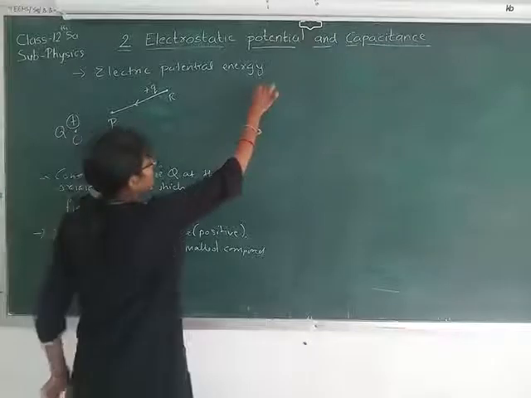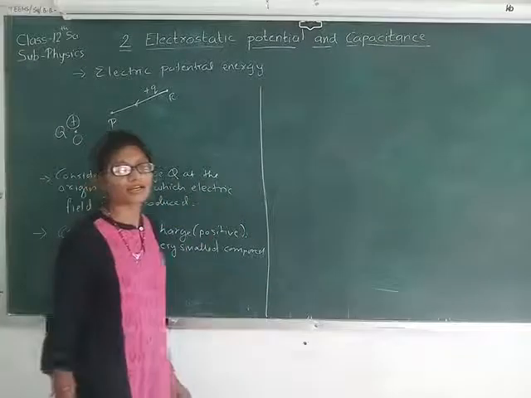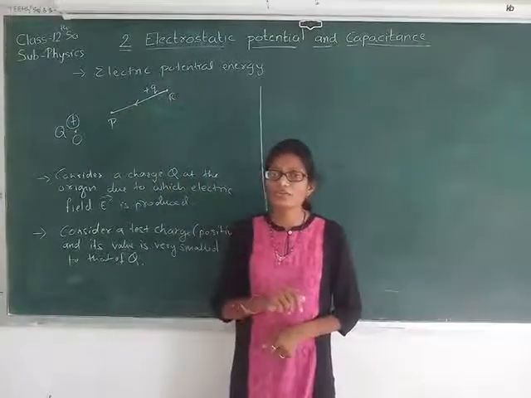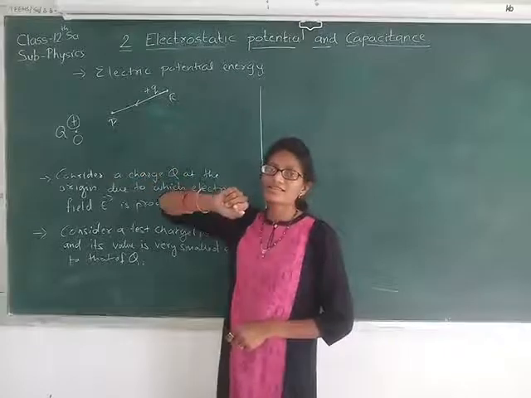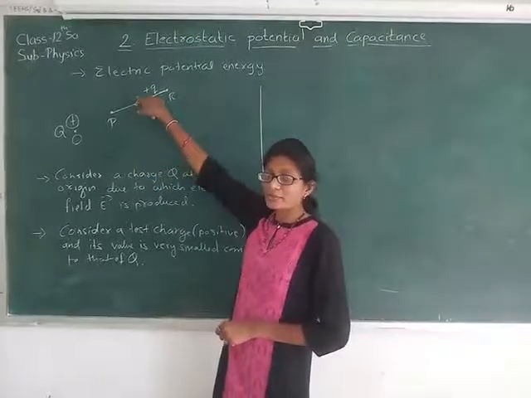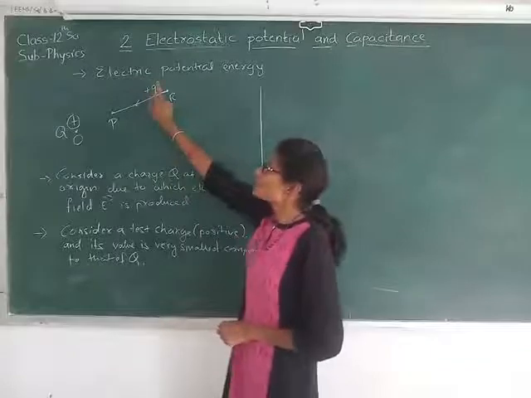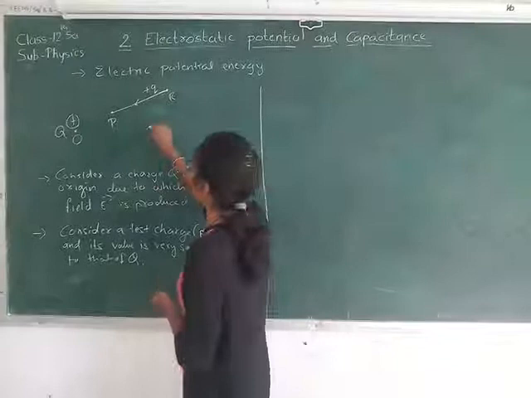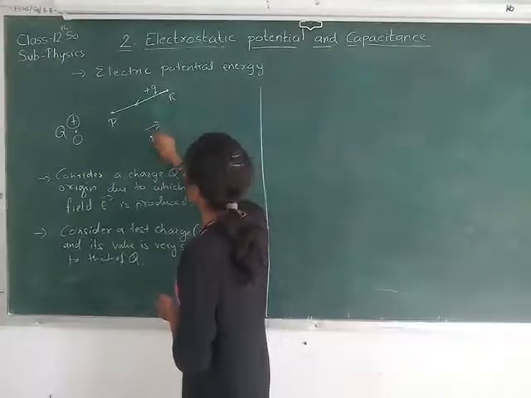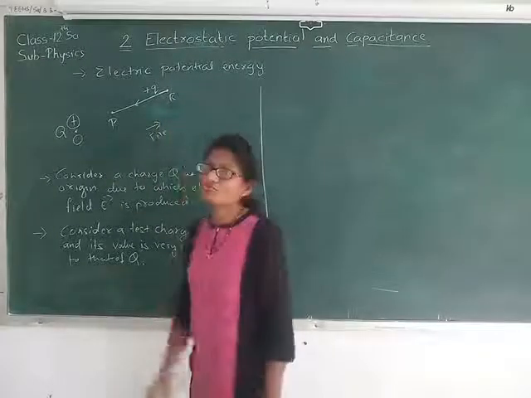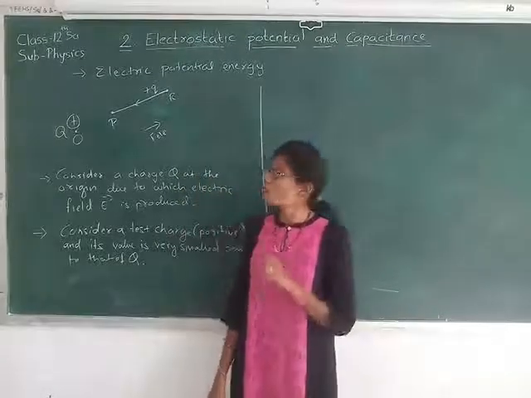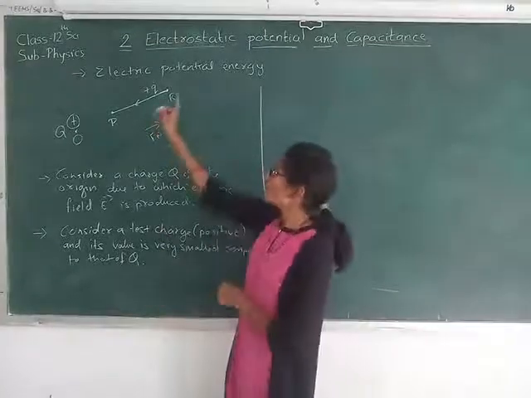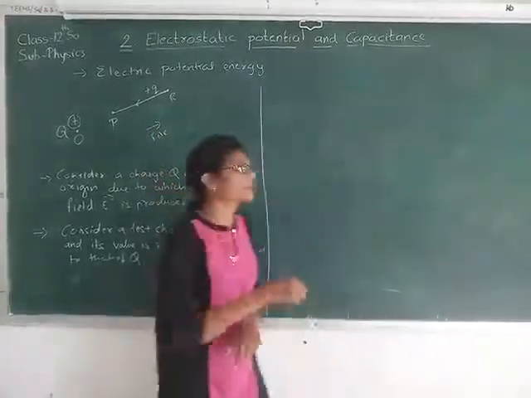Now, as you can see over here, the source charge and the test charge both are positive. So what will happen? Repulsive force will be exerted on this test charge. That means because of this source charge, this test charge will be moving away from the source charge, that is in this direction. Electric force will be there. What we need to do is apply an external force against this electric force.